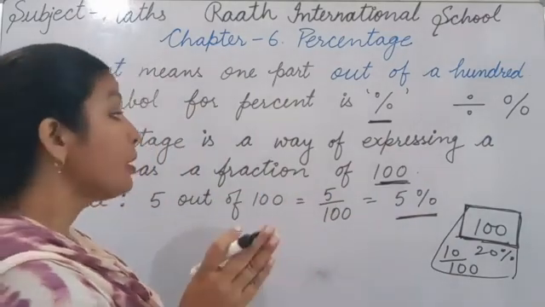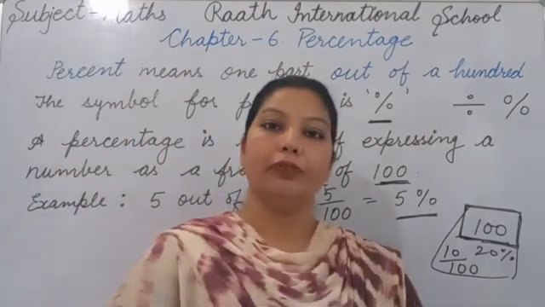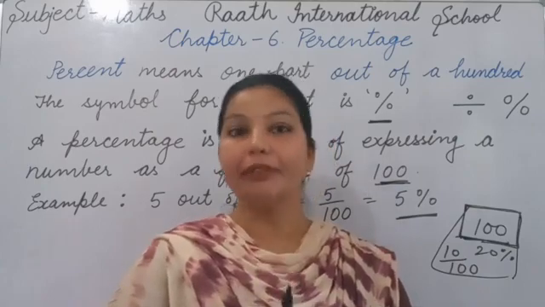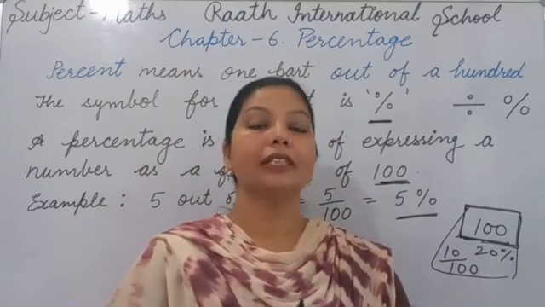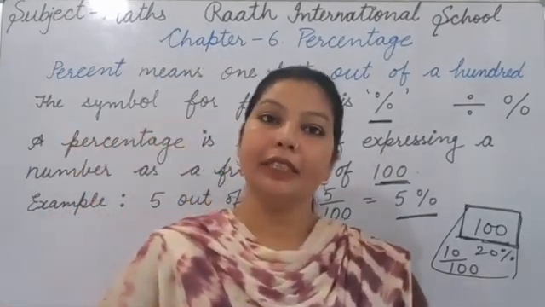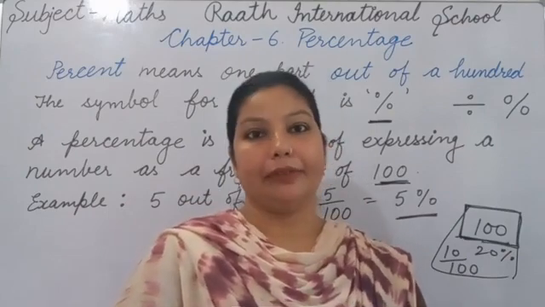Now we can find percentage by two methods. One is that we make the denominator 100 by writing an equivalent fraction. एक तो percentage निकालने का method होता है कि हम denominator को 100 बना दें by converting the fraction into an equivalent fraction.